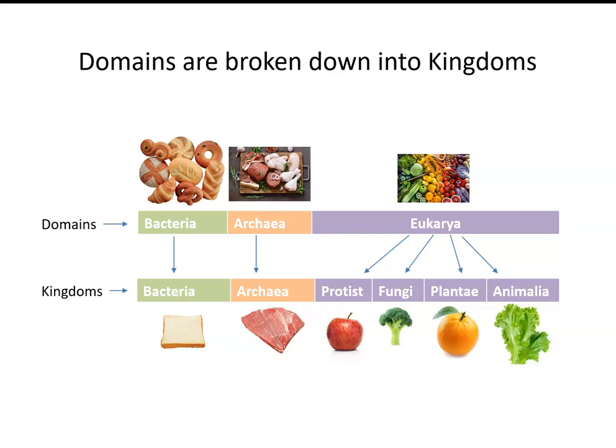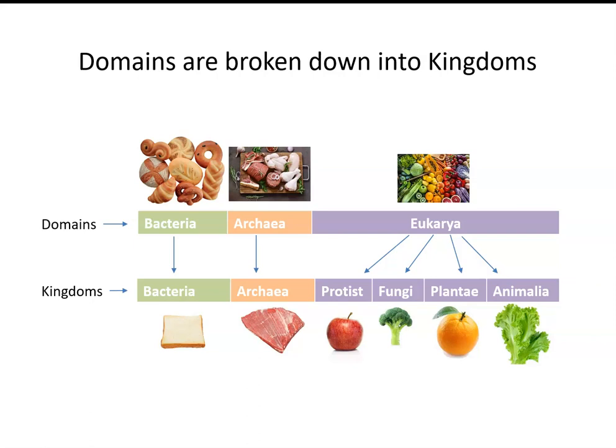Now let's relate this back to our grocery store example. If we know that an organism is made out of a grain, we know that it's going to be in the bread kingdom. Or if we know that it is some type of animal, we know that it's going to be in the meat kingdom. If it grows out of the ground, it'll be in either the apple, broccoli, orange, or leafy green kingdom. Again, this is just an example so you can understand how we take a broad group of things and break it down into kingdoms.